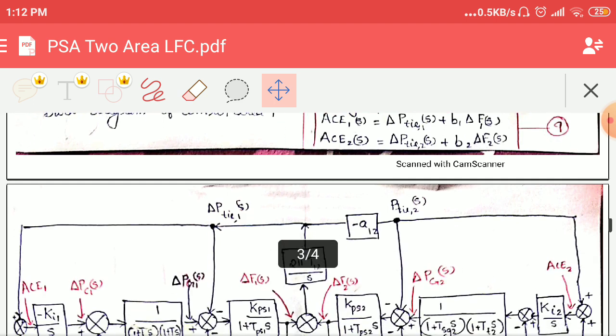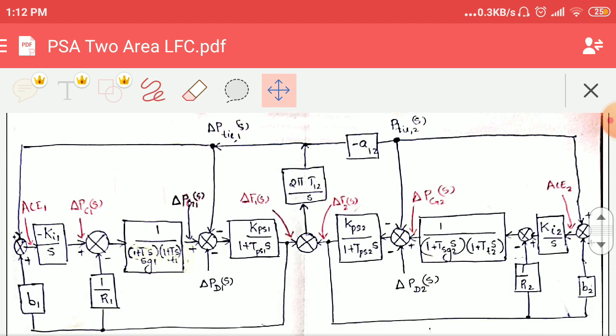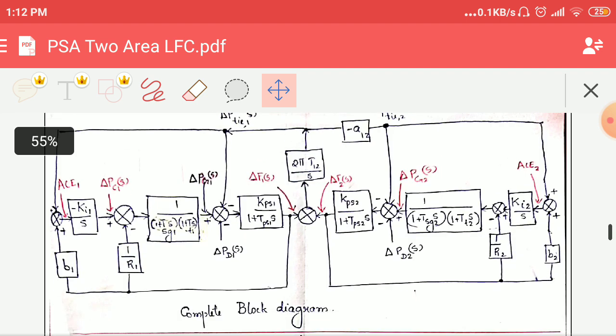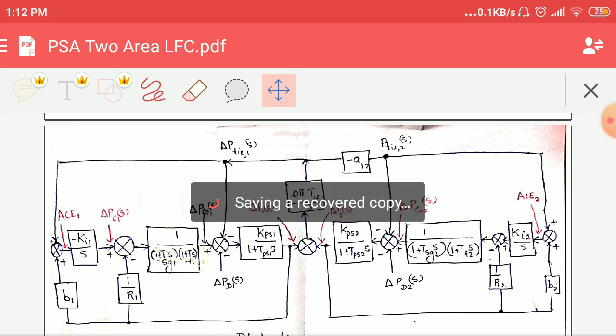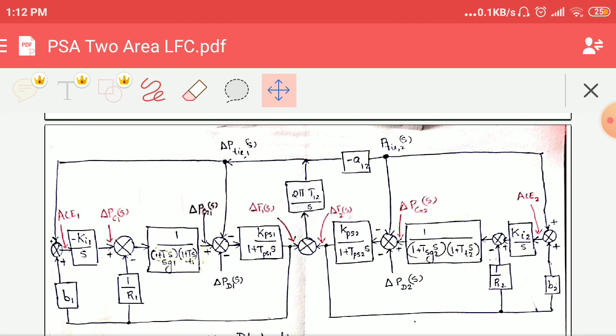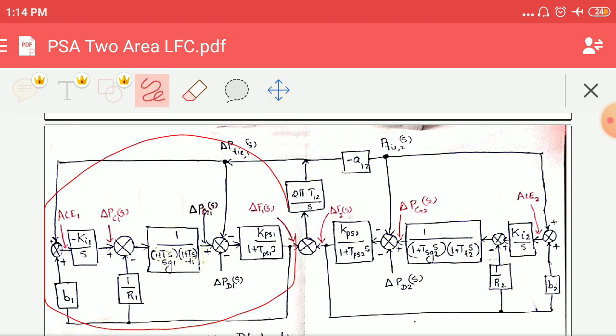Now we are going to make the complete block diagram. And here you can see the complete block diagram. This is the complete block diagram showing the two area control. And in this block diagram, we have also included the integral control. Now let's go through the figure. Going through it, you can easily understand how we can combine the two areas. This completely corresponds to control area 1, and this completely corresponds to control area 2.